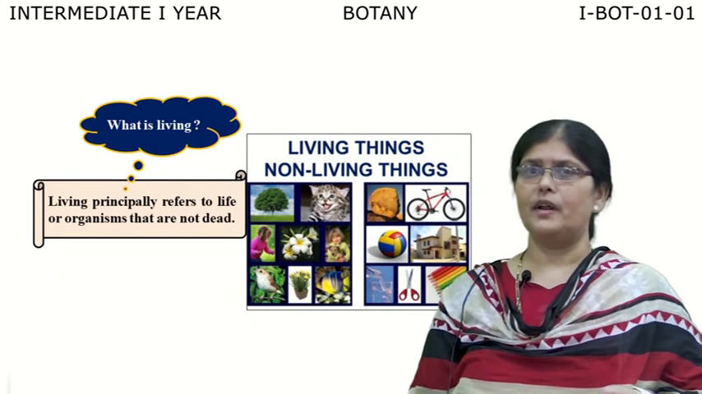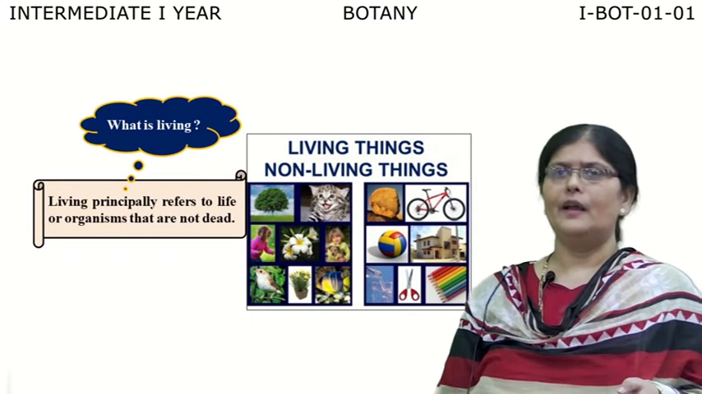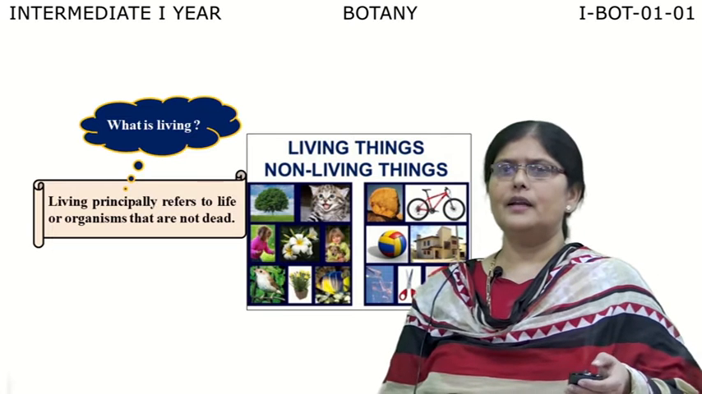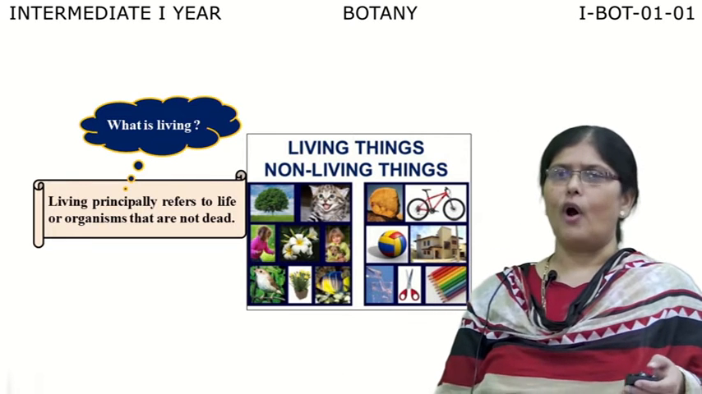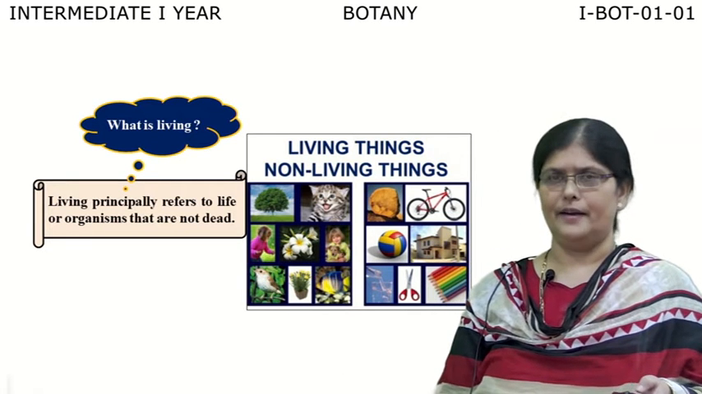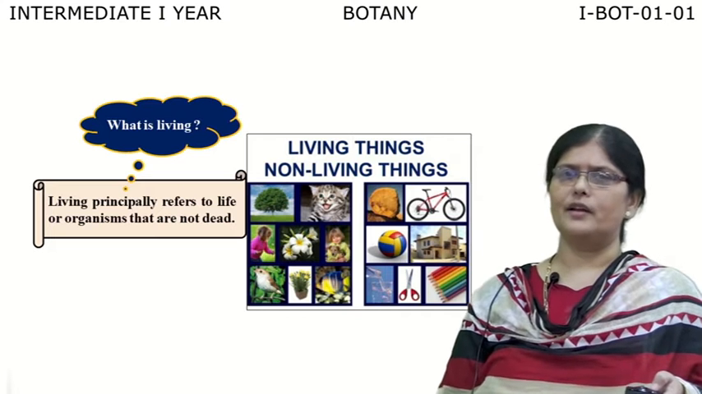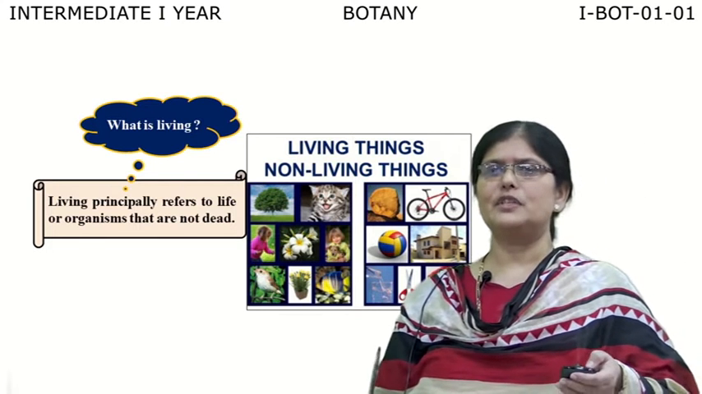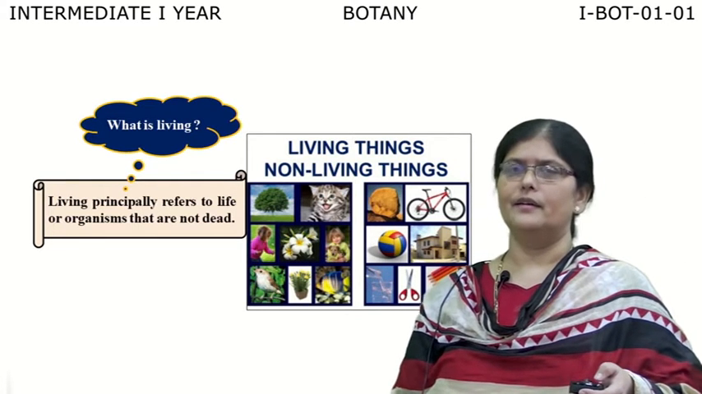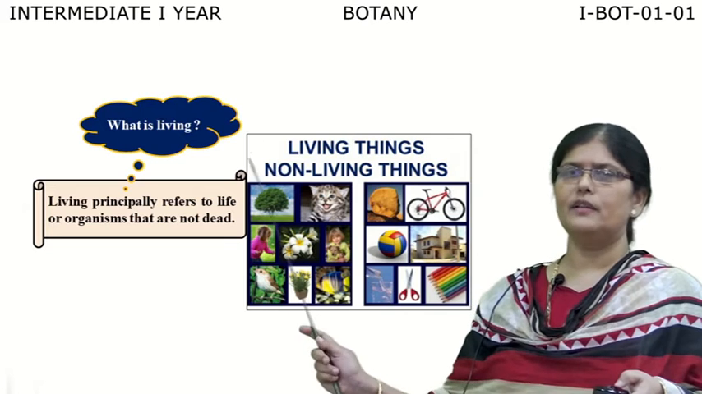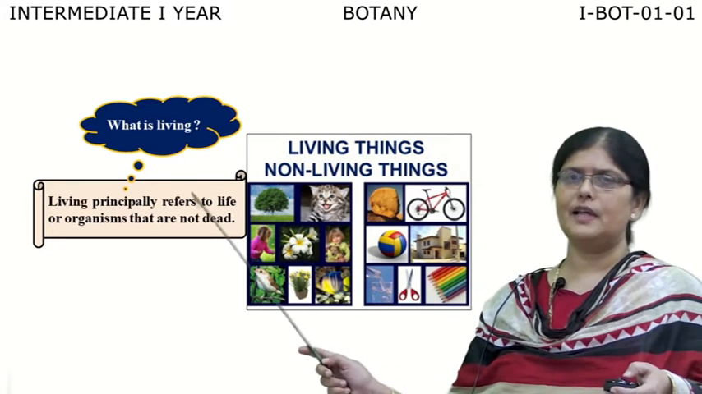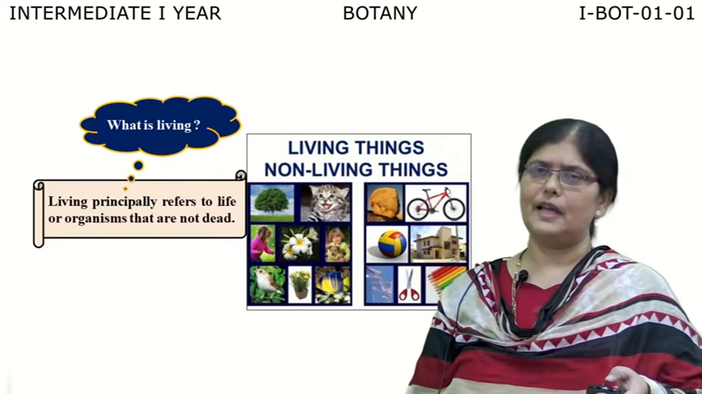So you must be wondering what is meant by living. Living is nothing but life, or organisms which are not dead, right? So any living organism means something which has life and is not dead. They are called living organisms. In this picture, you can see a few of the living things as well as the non-living things.